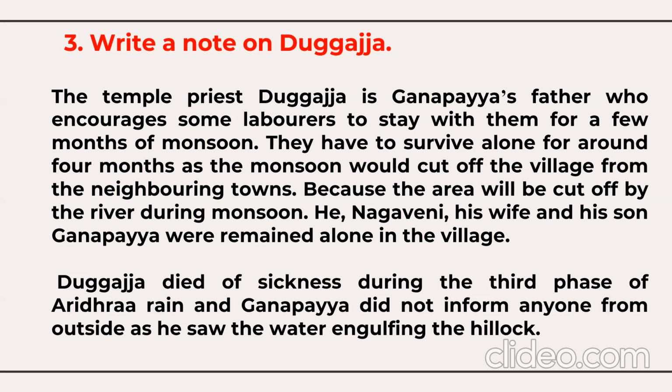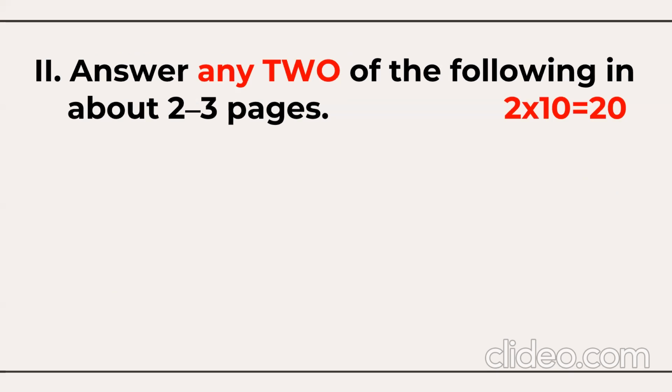Dugaja died of sickness during the 3rd phase of Aridhra rain, a season of rain, and Ganpaya did not inform anyone from outside because he saw the water was engulfing the hillock. So these were the 5 marks questions. Out of 3 questions, you need to opt for only 2.